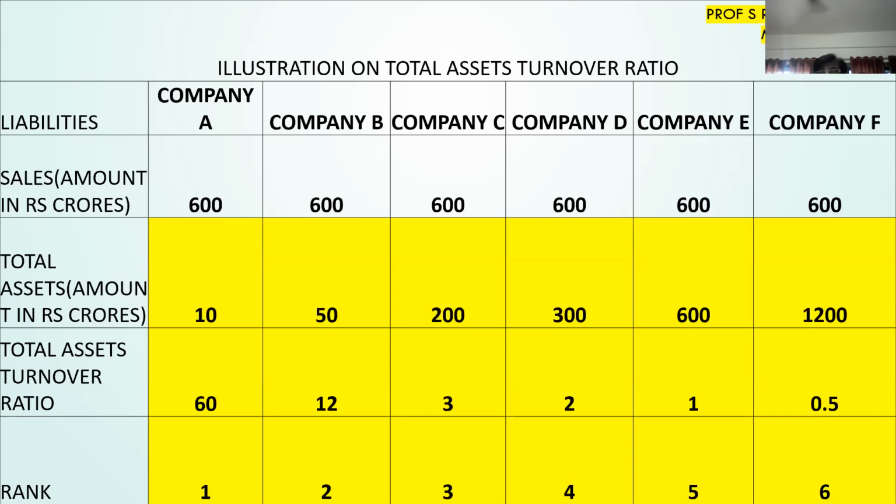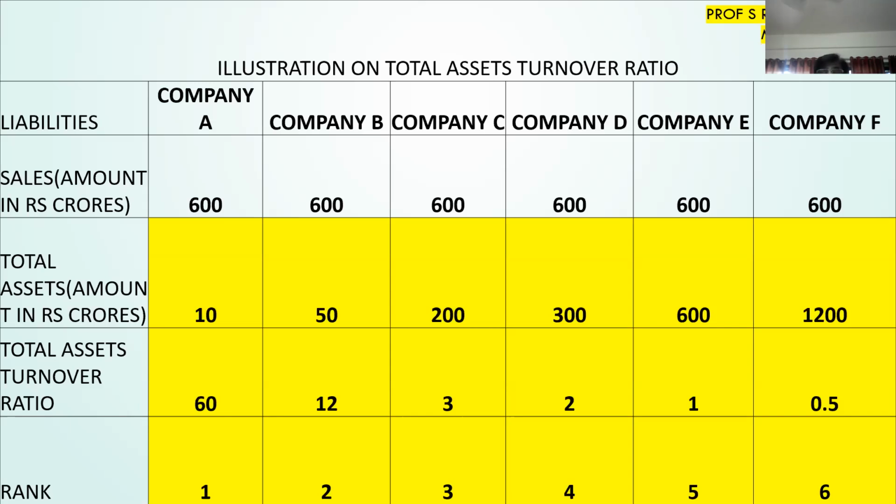In the same way, the last company is company E, which has a turnover of only 600 crores against a total investment in total assets of 1200 crores, which in this case gives a total assets turnover ratio of 0.5. So it is ranked 6th, the last rank, and it is not performing well. They have to improve their sales in comparison with their total assets, and or they have to reduce the total assets and improve their sales.